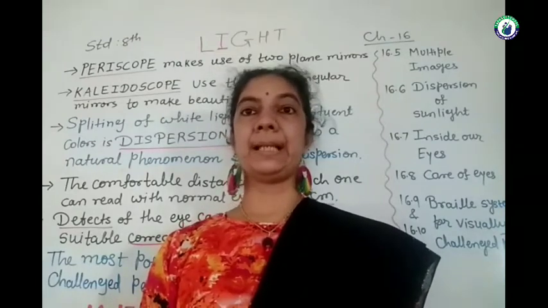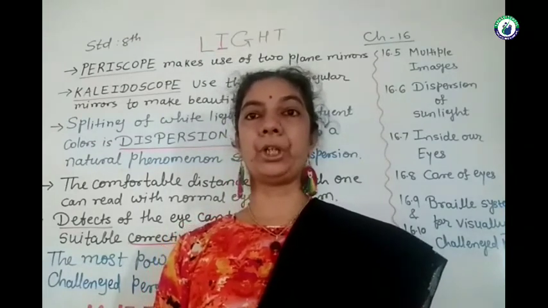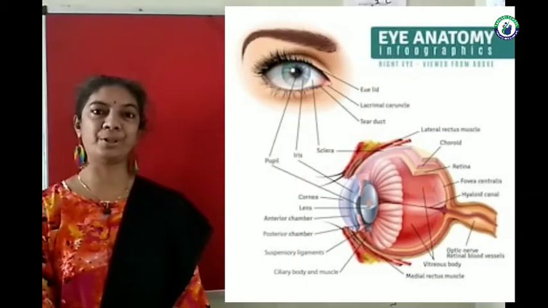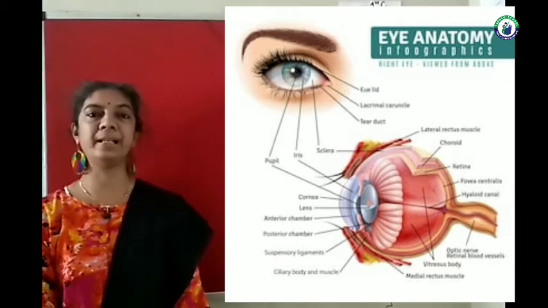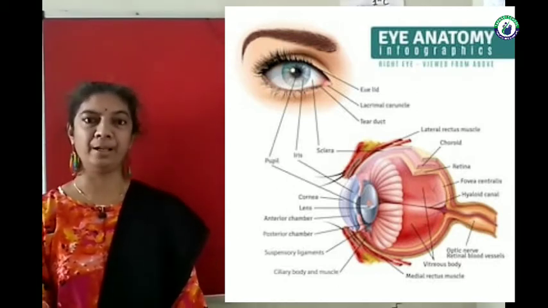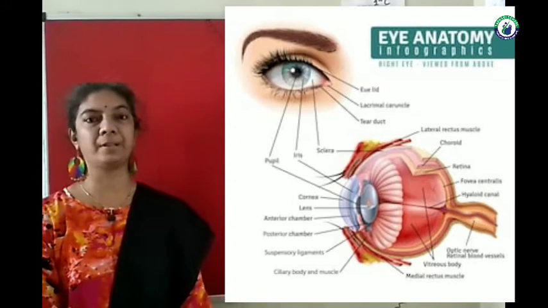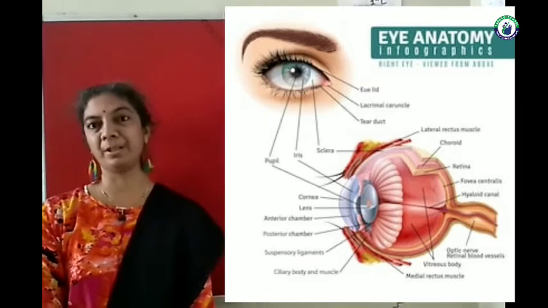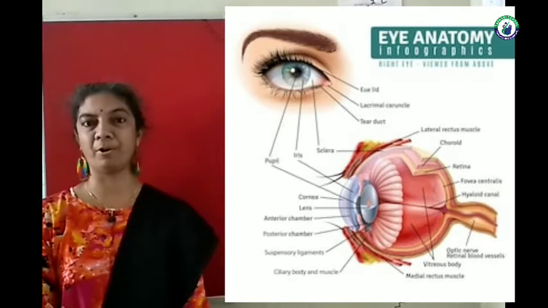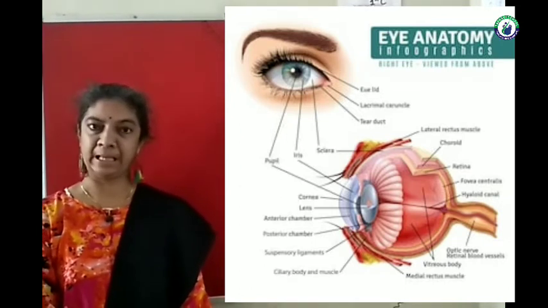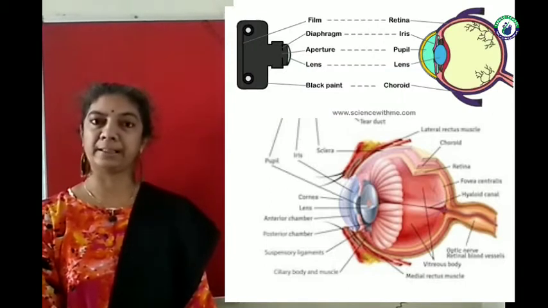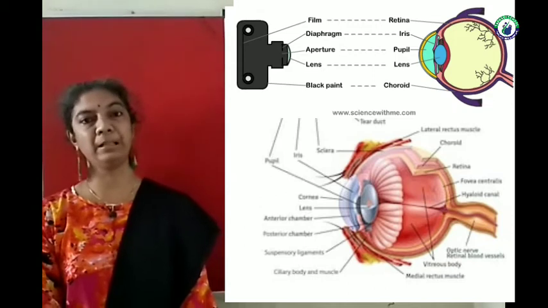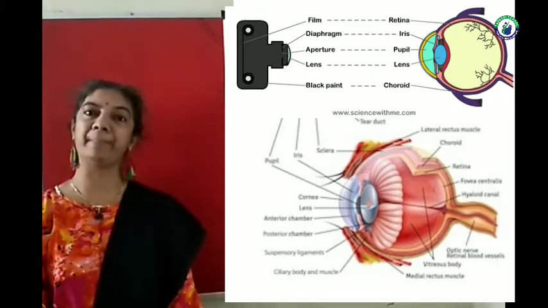For understanding that, let us see the function of the human eye. Let us discuss the most beautiful, complex and delicate part of the human body, with which we can see the magnificent colors and the scenes around us. Yes, I am talking about the valuable part of our body, that is the human eye. It collects the light. That's why it is known as the natural optical instrument, which works like the camera.